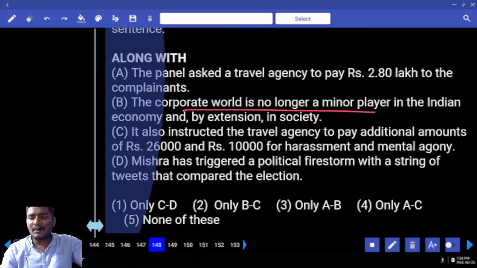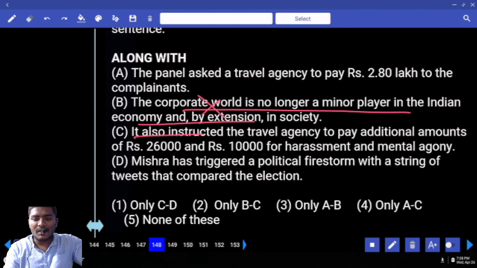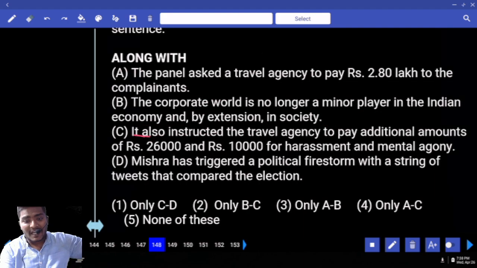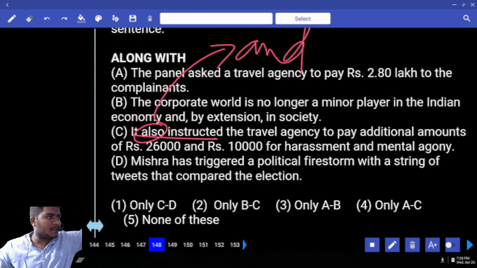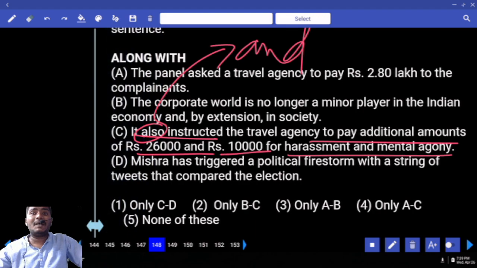The corporate world is no longer a mini player in the Indian economy. Not related. It also instructed the travel agency. What are we speaking about here? Travel agency. One thing it said, you pay 2.8 lakh. It also instructed. Also is just the meaning of and. It said you pay this much amount, and also told the travel agents to pay an additional amount of rupees 26,000 and also 10,000 for harassment and mental agony.